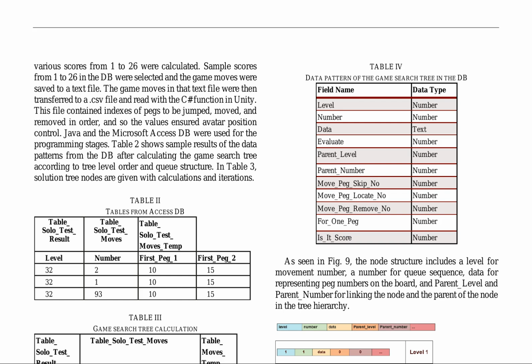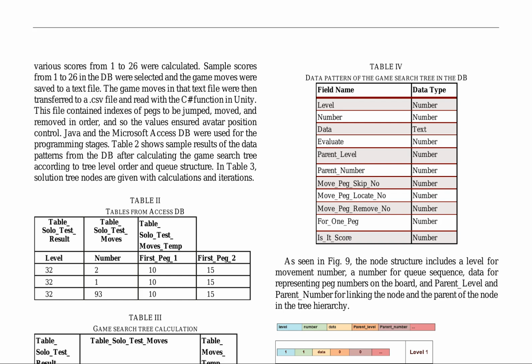The solution tree is constructed by calculating scores from 1 to 26 and transferring these game moves to a .csv file, which contains indexes of pegs to be jumped, moved, and removed in order, ensuring avatar position control. Java and Microsoft Access DB were employed for programming stages. Sample results of data patterns from the DB are showcased, illustrating the game search tree according to tree-level order and queue structure. Solution tree nodes with calculations and iterations are also provided.